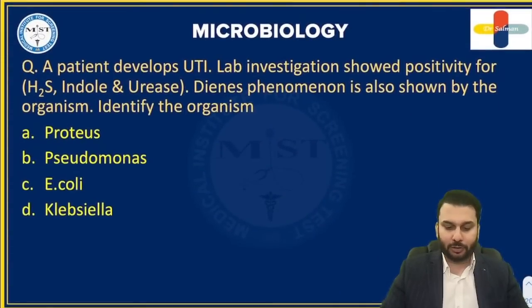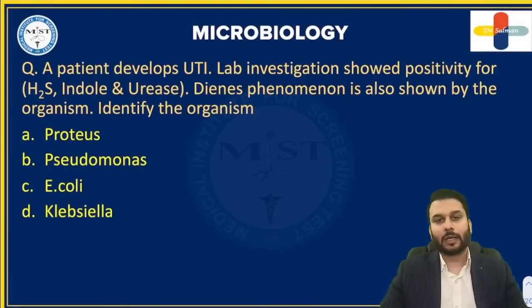A patient develops UTI. Lab investigation shows positivity for H2S, hydrogen sulfide, indole as well as urease. That means this organism is positive for H2S, indole as well as urease. Dienes phenomenon is also shown by the organism. Quite simple, so many hints are already given. Identify the organism.